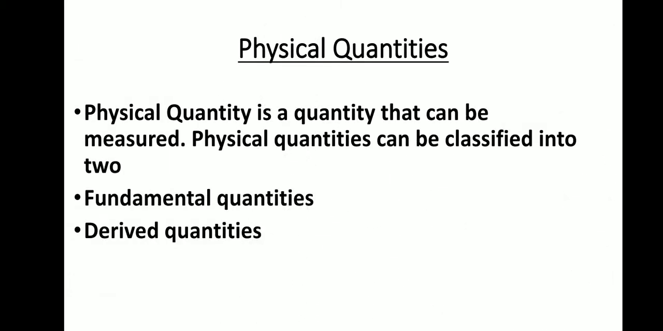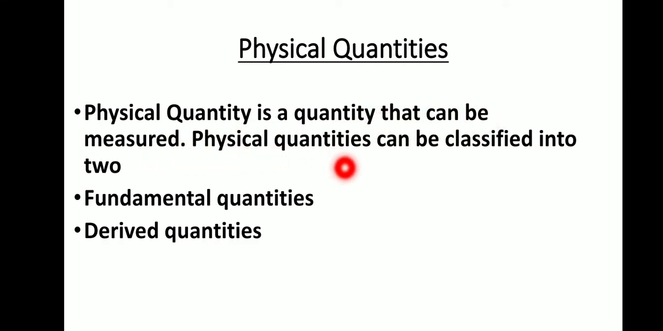Next one. What are physical quantities? Measurements are divided into physical quantity and chemical quantity. First one, physical quantities. Physical quantity is a quantity that can be measured. Listen very carefully, students. A physical quantity is a quantity that can be measured.